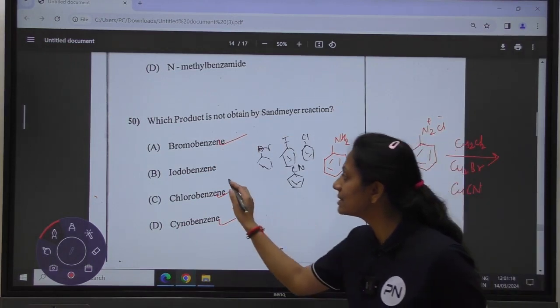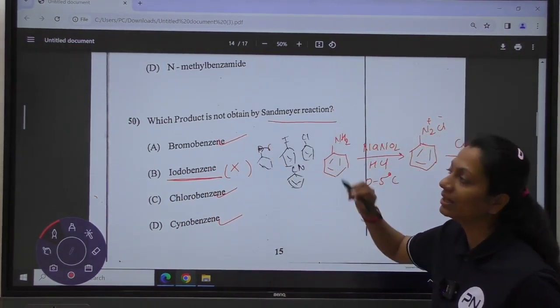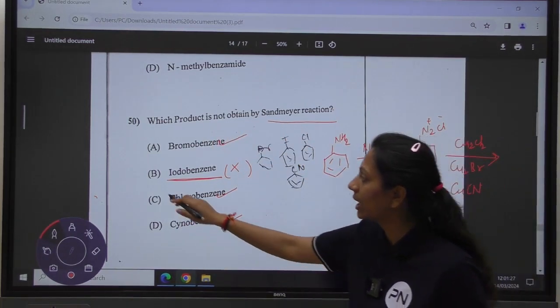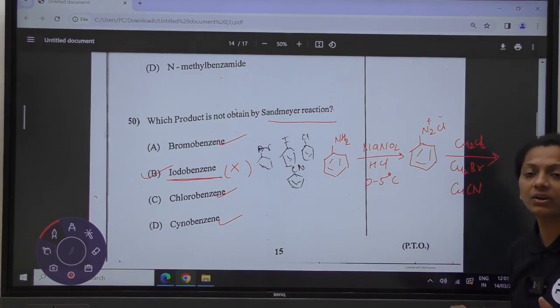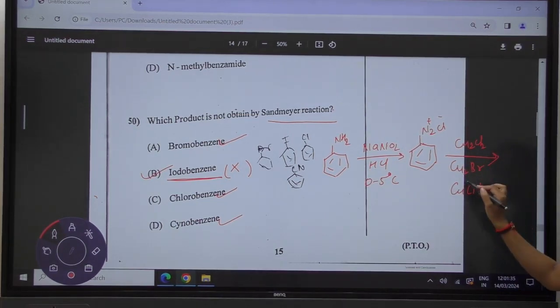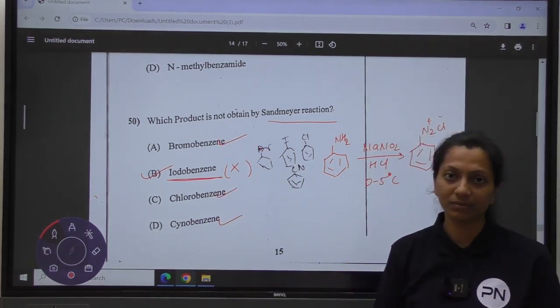But iodobenzene cannot be formed with the help of the Sandmeyer reaction. Therefore, the product not obtained by the Sandmeyer reaction is iodobenzene, because we do not have any reagent to react with the BDC. With copper chloride, copper bromide and copper cyanide, we get chlorobenzene, bromobenzene and cyanobenzene.